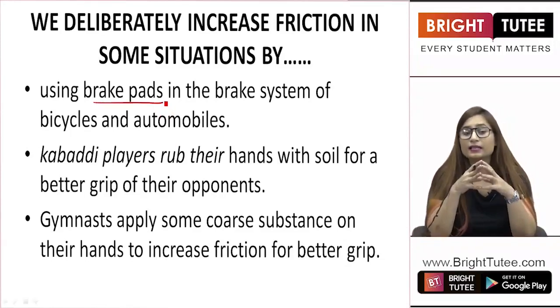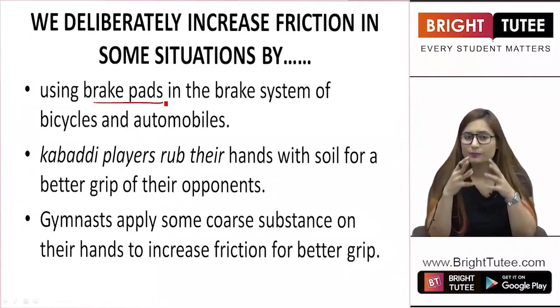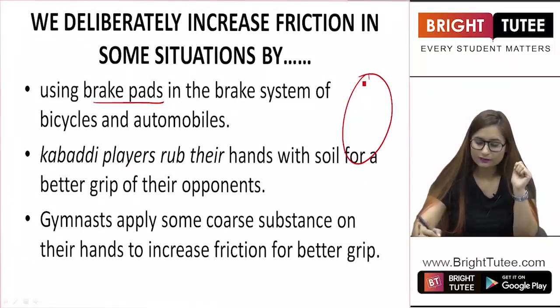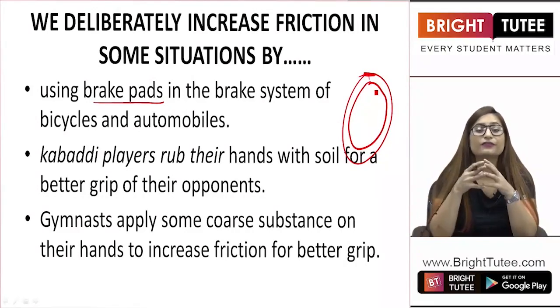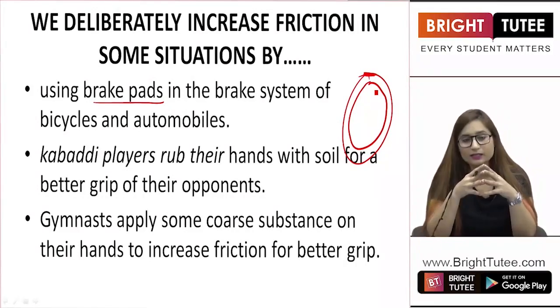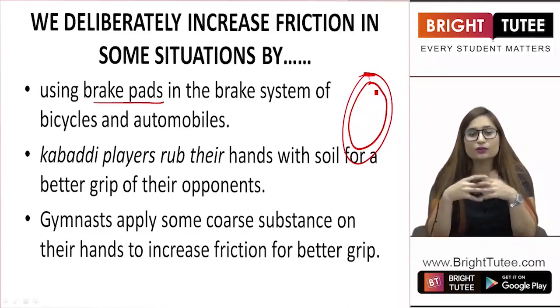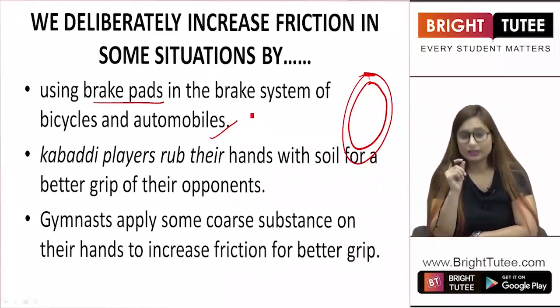There are brake pads in the cycle that you ride, or any scooter, bicycle or automobile such as cars. We have brakes. Now what is the role of brakes? When they are not being used, they are just present near the tire. When you press the brakes, for example, this is the tire of a cycle and here are the brakes, they hold the tire tightly, which increases friction and hence decreases the speed, so as to stop our bicycle or scooter from riding. So the brake system in automobiles is also an application of friction.